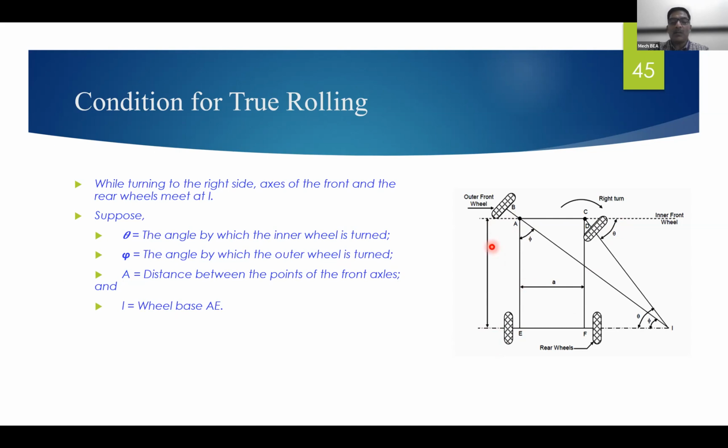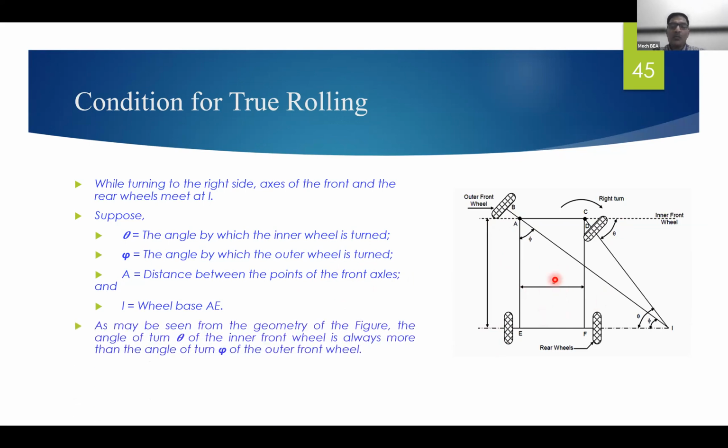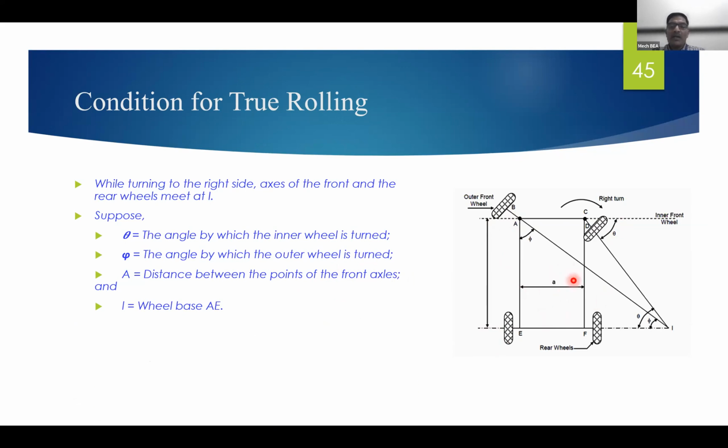This A is called the wheel track, or track length. You might have heard of a railway track.